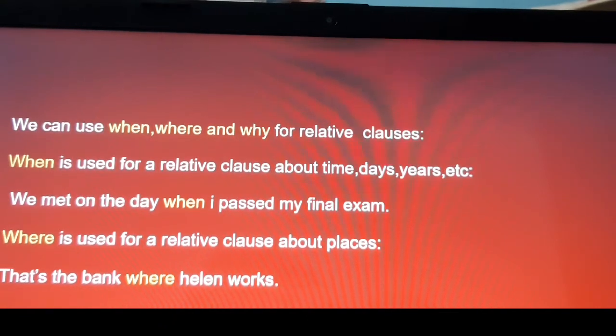Why is used for a relative clause about reason. She is working, that's why she can't come. Here when is referring to day, and so after that only we put when. Here the bank is the place, and so we put where after the bank. We remove the full stop in the above sentence and this sentence also, because we are combining the two sentences.